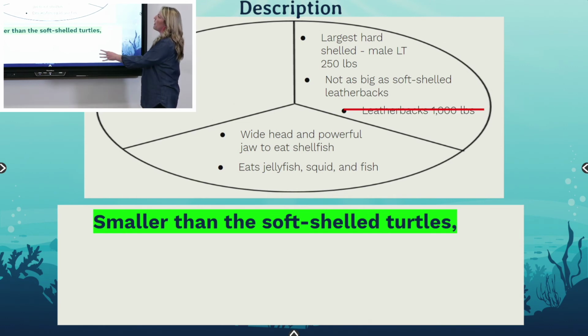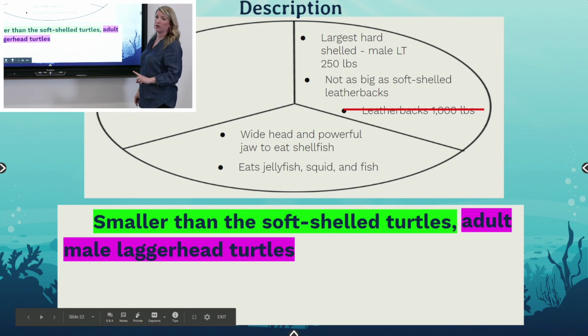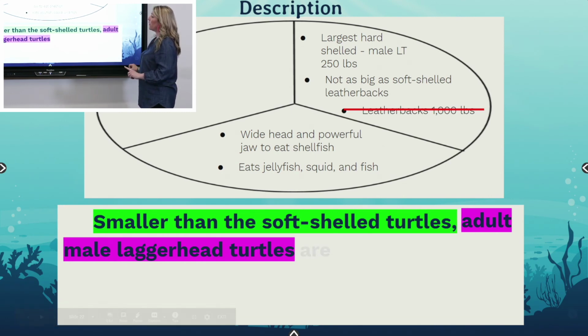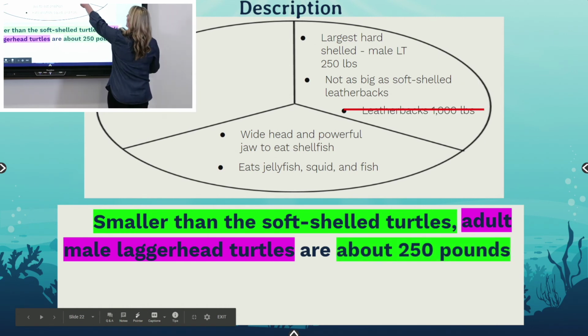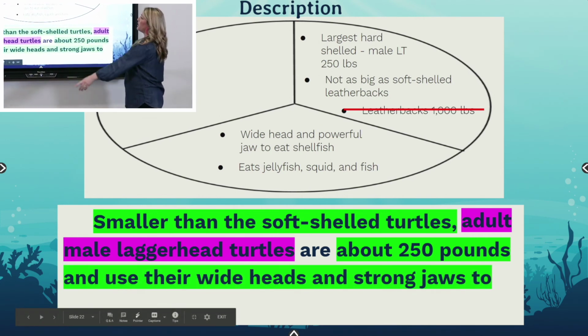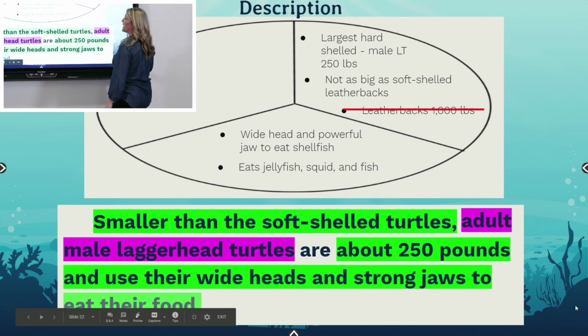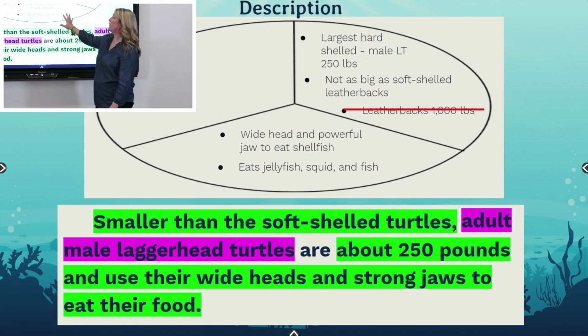And then I'm going to talk about how much they weighed, but I'm going to have to talk about what specifically or who I'm talking about, which is our adult male loggerhead turtles. Then I'm going to talk about how big they are, about 250 pounds. And then I'm going to bring in this information here, wide head and strong jaws to eat their food.